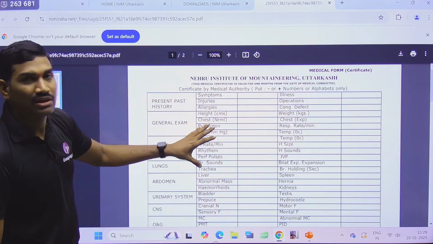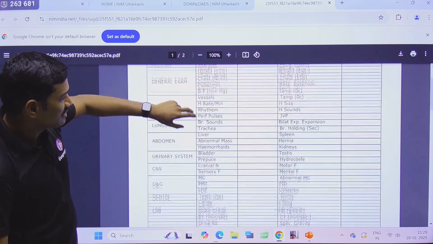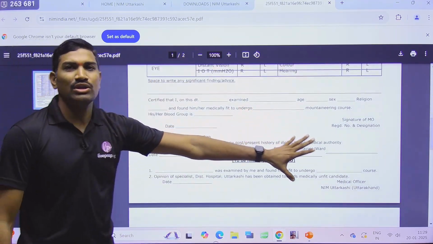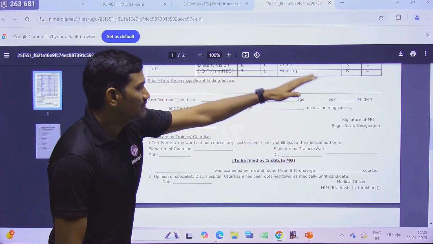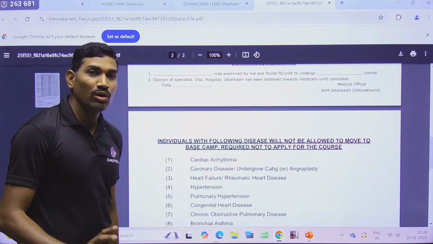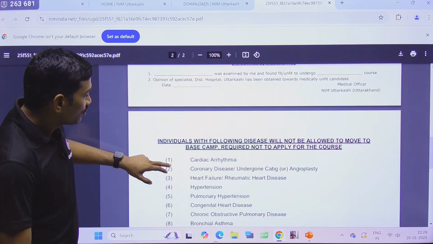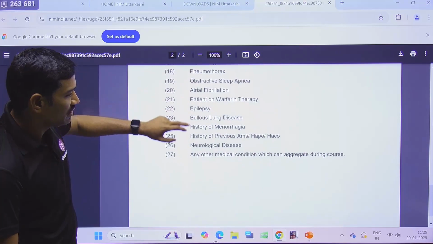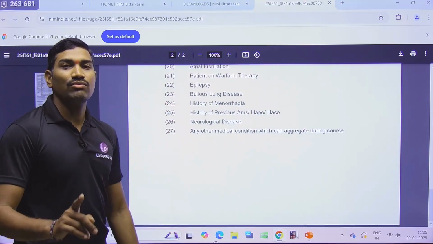Here they have mentioned everything. You need to undergo all these tests, and then you need to get this particular certificate. This is page 1. Only this one is important. In page 2 they have mentioned who are not allowed for the course: those individuals who have these particular diseases are not allowed for the course.